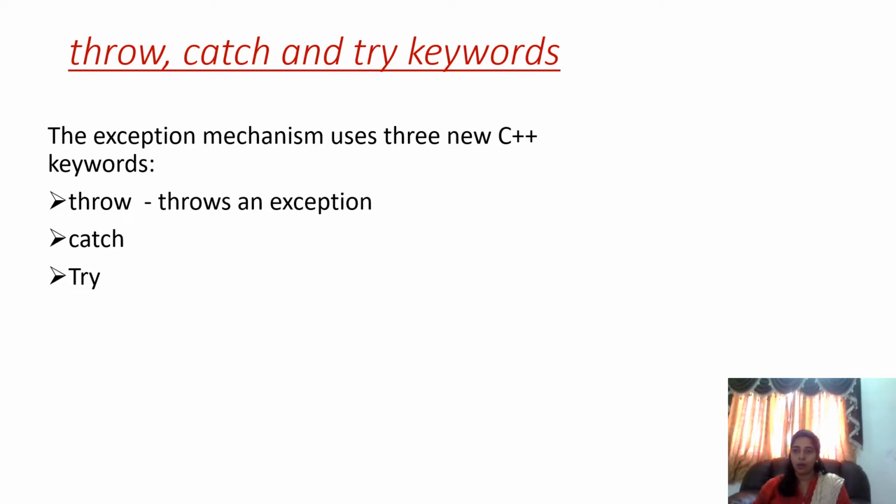The first one is the throw keyword. A program throws an exception when a problem shows up. This is done by the throw keyword. The next one is the catch block. A program catches an exception with an exception handler placed at the point in a program where you want to handle the problem. That is catching the exception. The last one is the try block. It identifies a block of code for which particular exceptions will be activated. So to handle an exception or error, we should make use of these three keywords: throw, catch, as well as try.